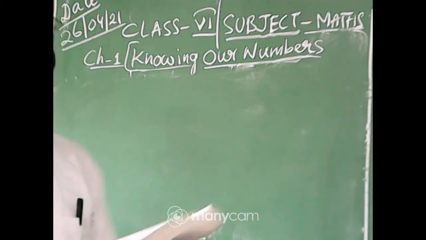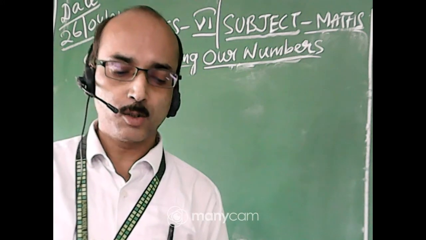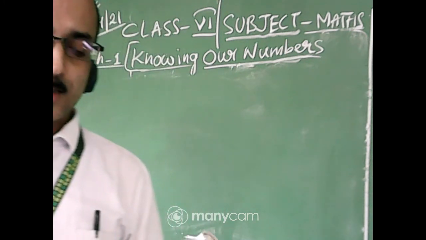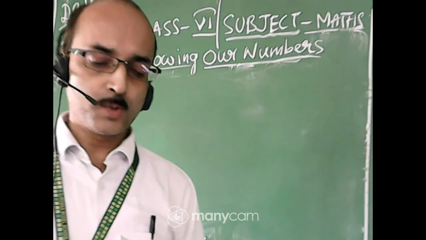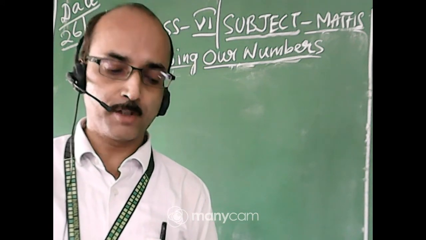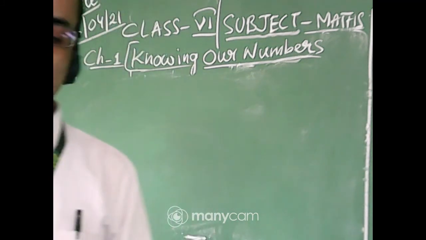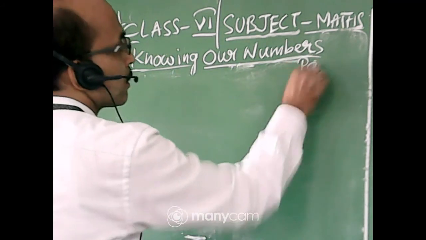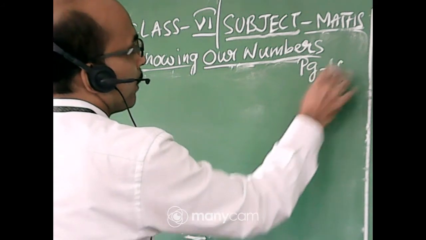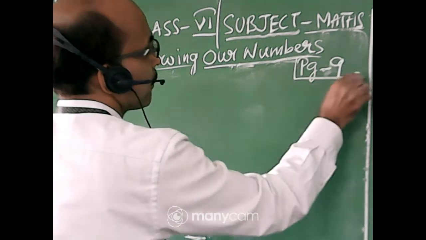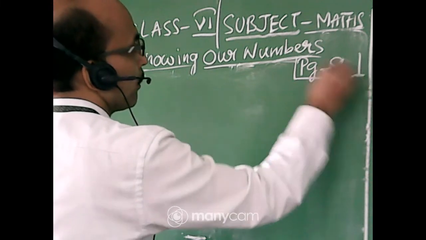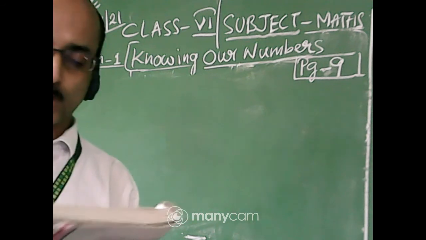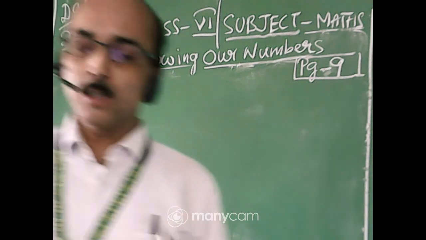And I have given one homework to you all. I think you have all done the homework. I will do the revision of what I have given you. I will solve the two tables that are given on page number 9 in your math book. The two tables at the bottom of the page, we will solve that one.